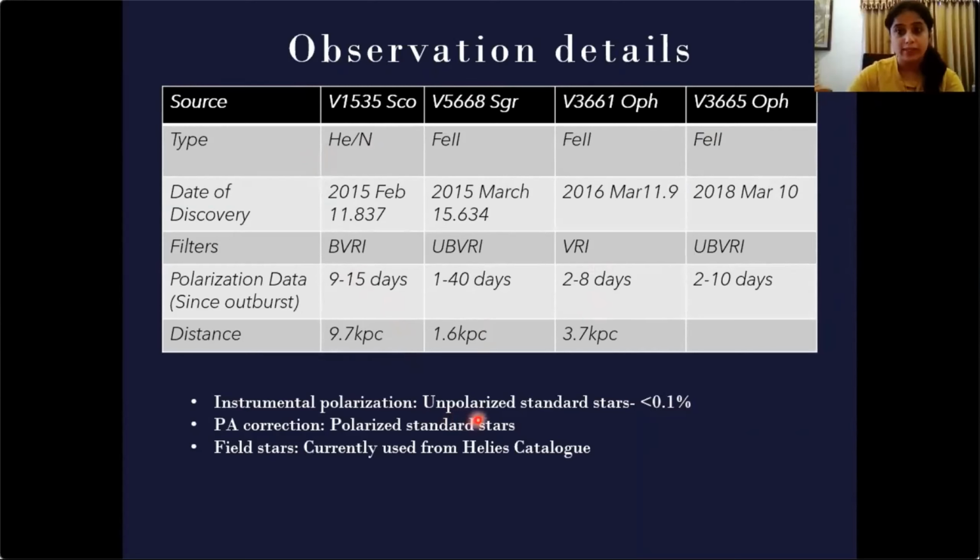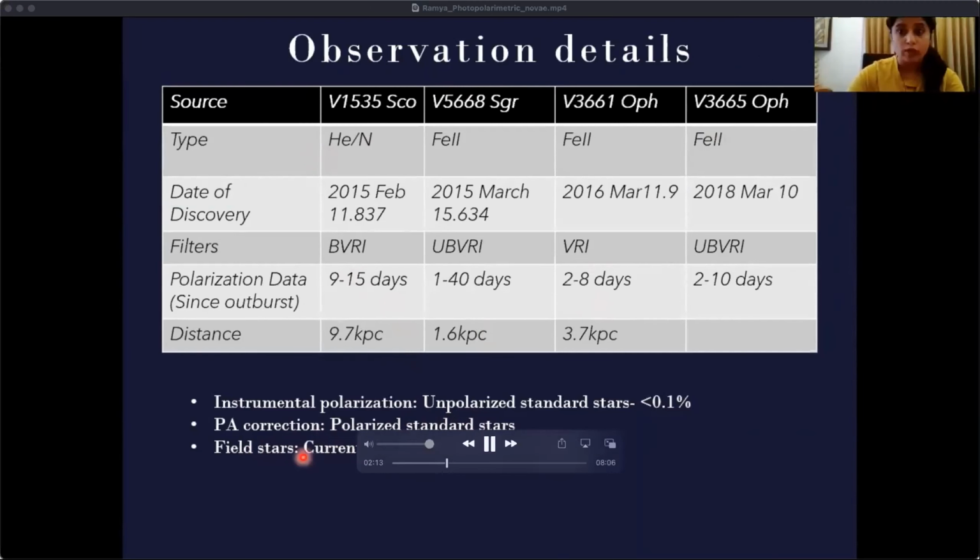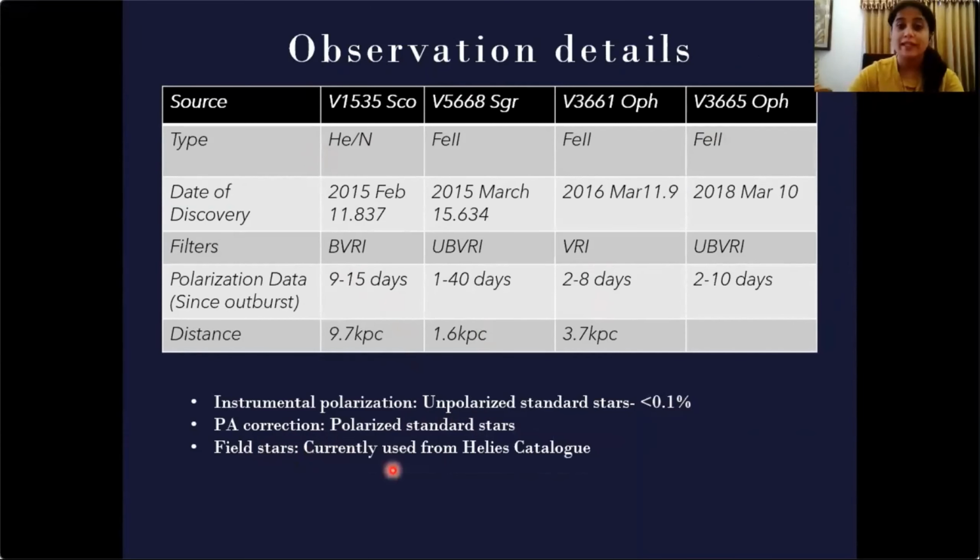The instrumental polarization correction has been done by observation of unpolarized standard stars, and the PA correction has been done by observation of polarized standard stars. For the interstellar polarization estimation, currently we have used the field stars from the Heiles catalog, but we are trying to obtain observations of the field stars from the photopolarimeter, which is currently in progress.